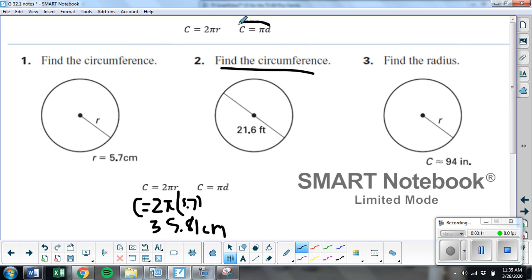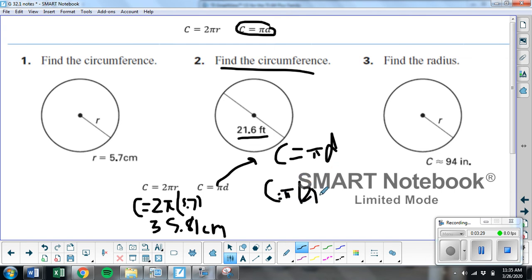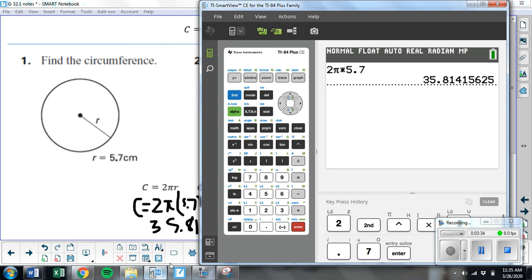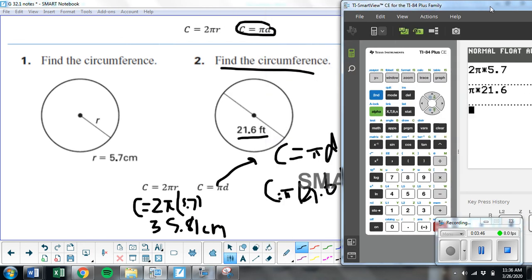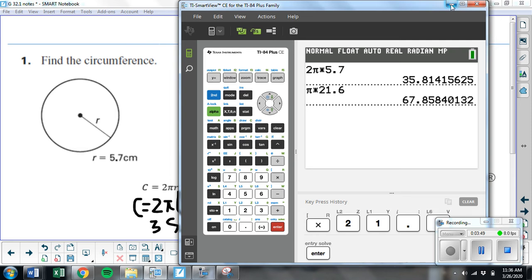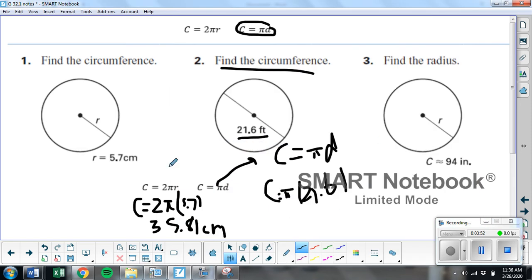Number 2, find the circumference. This time I have the diameter, so I'm going to use this formula. Circumference equals pi d. And I know the diameter is right there, so I just type in pi times my diameter. So pi times 21.6, 67.86 is my answer. 67.86 is my answer here, feet.